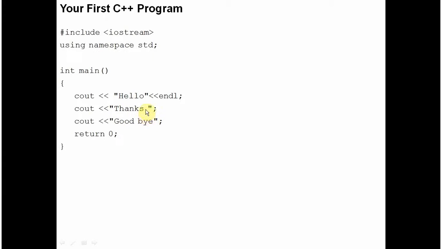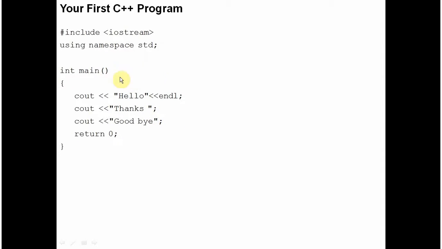Can you see a space here before the closing of the quotation mark? This is deliberately entered to display a space between thanks and goodbye. See, there is no end of line here. So after displaying thanks, the cursor will stand after S. But because of this space, the cursor will stand after a white space. This goodbye will display following thanks but after the space. So what this program is doing is displaying two lines, one consisting of hello. The second line will display thanks and goodbye with a space in between.